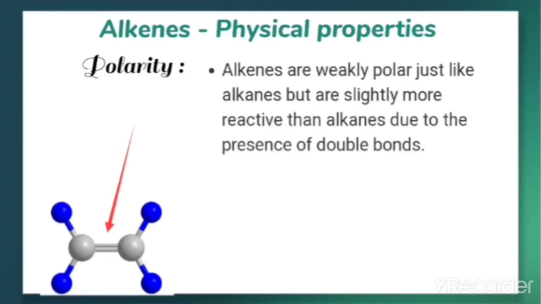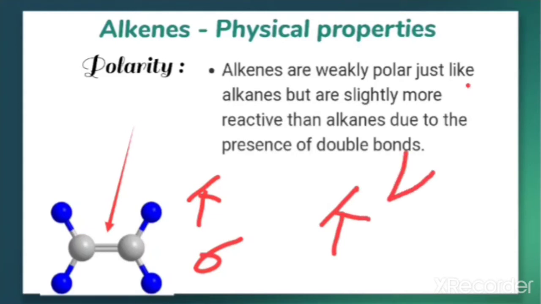From this, one of the bonds is sigma and the other one is pi. We have already learned that pi bonds are weaker than sigma bonds. When we compare the strength here, the pi bond is weaker than the sigma bond. That's why this pi bond can easily break and it shows the greater reactivity.